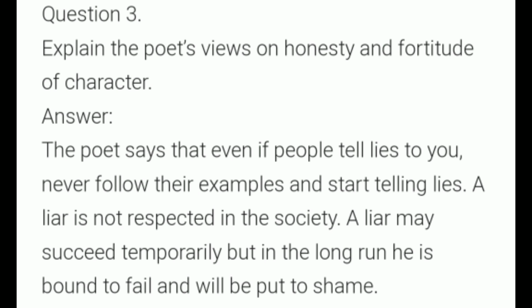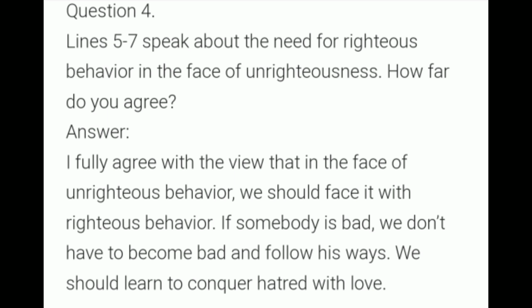Number 4. Lines 5 and 7 speak about the need for righteous behavior in the face of unrighteousness. How far do you agree? I fully agree with the view that in the face of unrighteous behavior, we should respond with righteous behavior. If somebody is bad, we don't have to become bad and follow his ways. We should learn to conquer hatred with love.